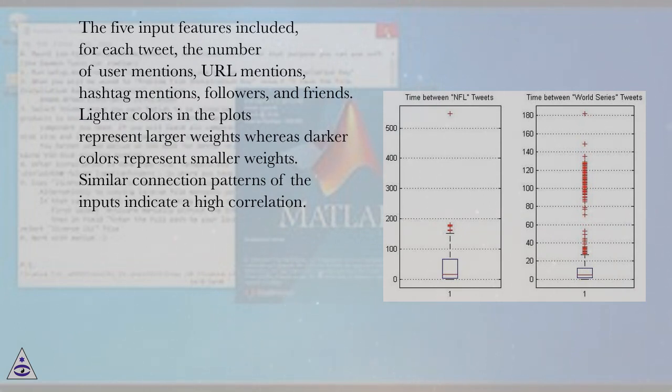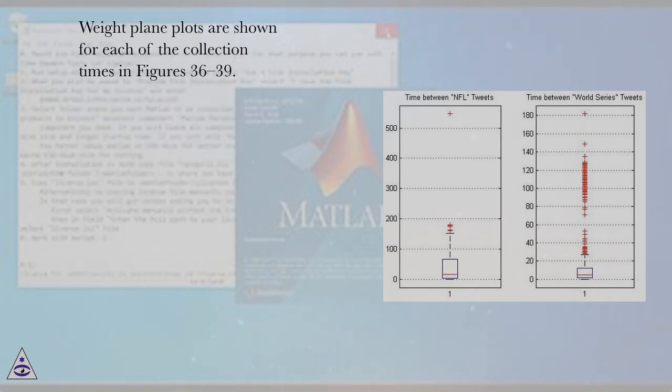Lighter colors in the plots represent larger weights whereas darker colors represent smaller weights. Similar connection patterns of the inputs indicate a high correlation. Weight plane plots are shown for each of the collection times in figures 36 to 39.